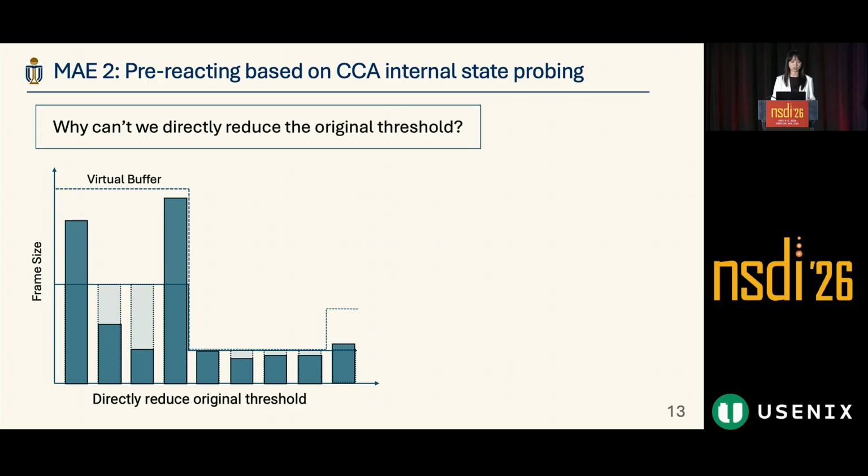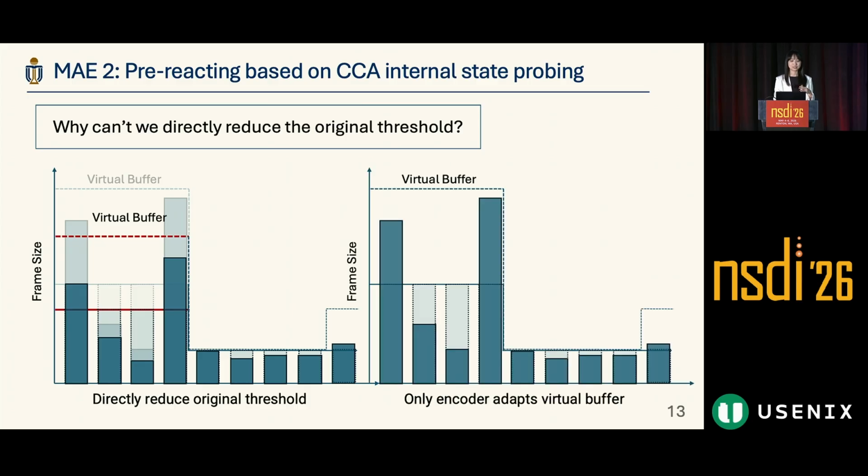And the next answer is that directly reducing the threshold will not only affect the output rate, but also the encoder's quality. Because if we use a lower target bitrate, it is also accompanied by a lower virtual buffer, which will reduce the quality of these frames and also the following frames. But if we only use this signal and only adapt on the encoder, it will only limit the overshoot ability of these frames, which can maintain a higher quality.